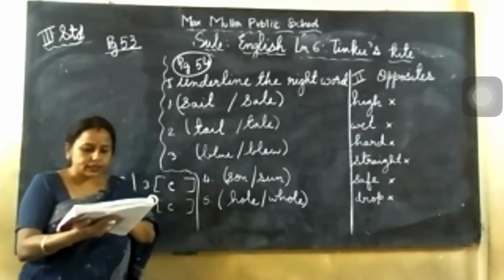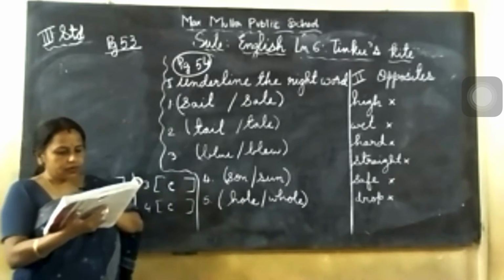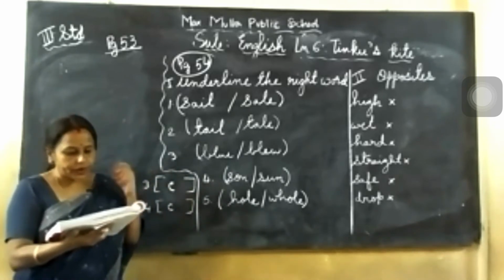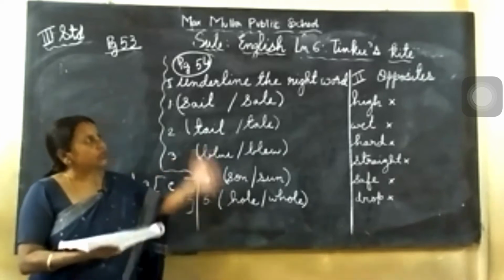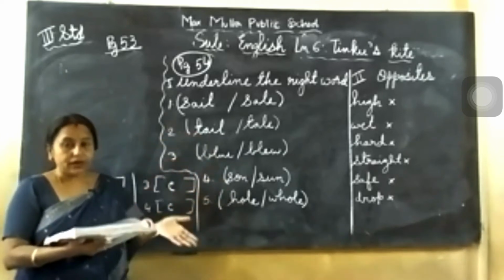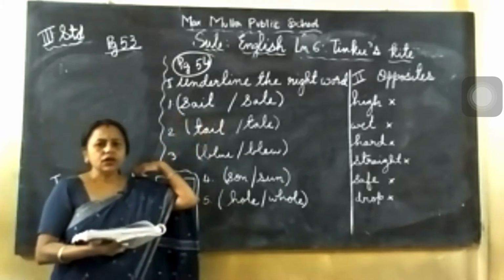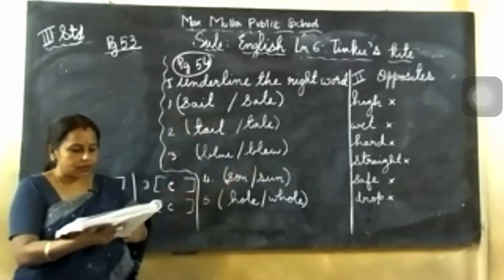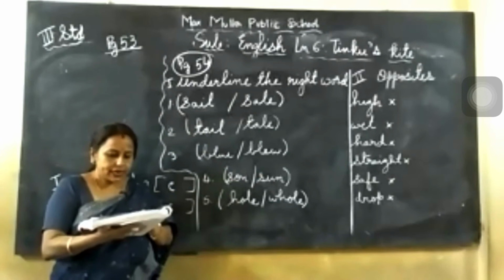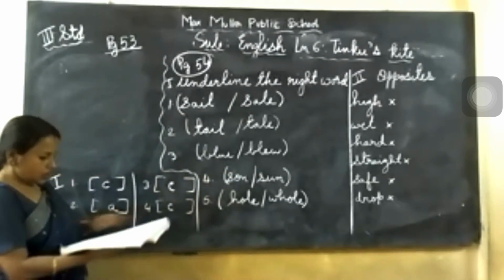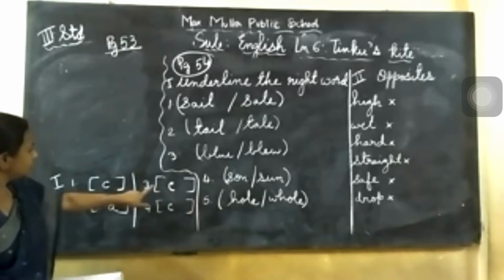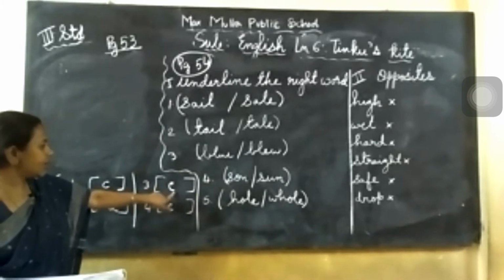When Tinku lost his kite, he bought a new kite. He went home crying. He looked for it everywhere. For some time he was looking for the kite. No, for some time he just started searching for it, but he didn't buy a new one. So he looked for it everywhere. So number 3, you see C option. Write in the bracket and tick also.